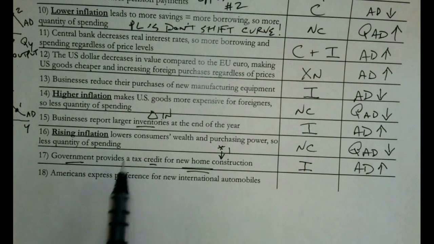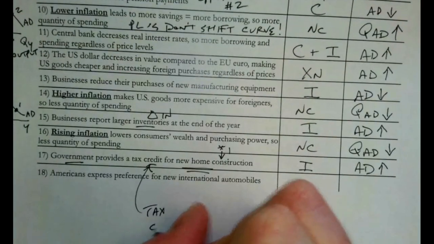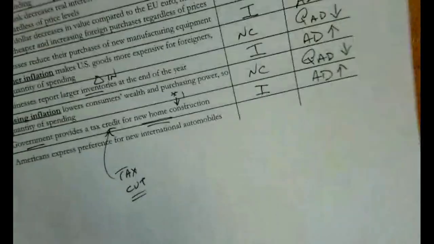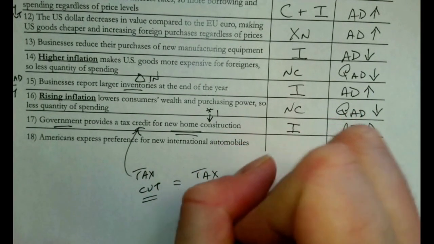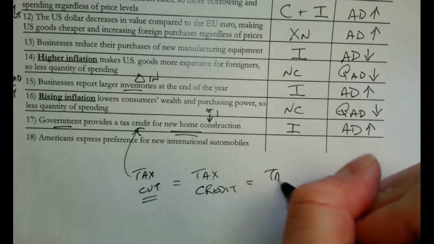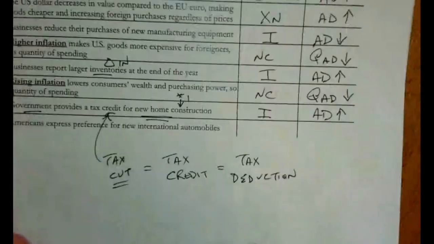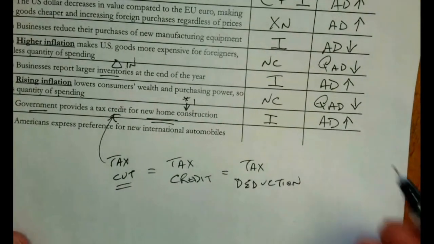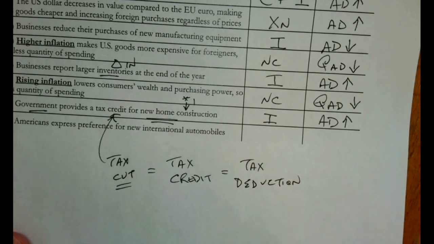When there's more of it, because we're giving a tax credit, this is kind of a tax cut is a way to say that, right? So that's another way, right? Tax cut equals tax credit. So I'm going to put that here. You might also see a tax deduction is another word for that. So these are all just kind of words that mean similar things. Credits and deductions aren't quite the same, but they're similar enough to being tax cuts. And again, that's going to encourage something.